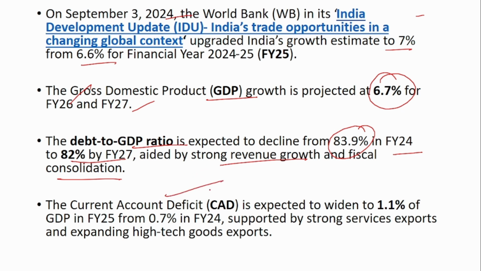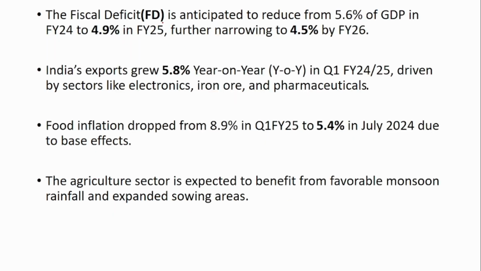The current account deficit is also expected to widen to 1.1% in financial year 25 from 0.7% in financial year 24. And the fiscal deficit is anticipated to reduce from 5.6% in financial year 24 to 4.9% in financial year 25, and further go down to 4.5% in financial year 26. So remember this fiscal deficit rate, it's very, very important.